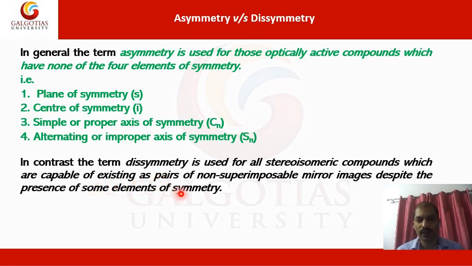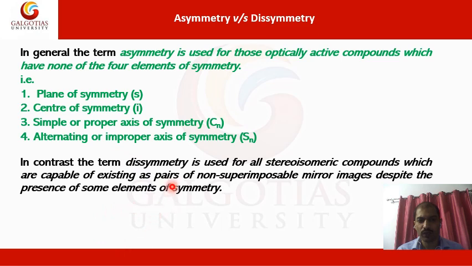In contrast, the term dissymmetry is used for all stereoisomeric compounds which are capable of existing as a pair of non-superimposable mirror images, with the presence of some element of symmetry. So in dissymmetry, there would be a certain plane or element of symmetry, but in asymmetry there will not be any kind of element of symmetry. This should be kept in mind. In asymmetry, there will be none of the elements of symmetry out of these four.